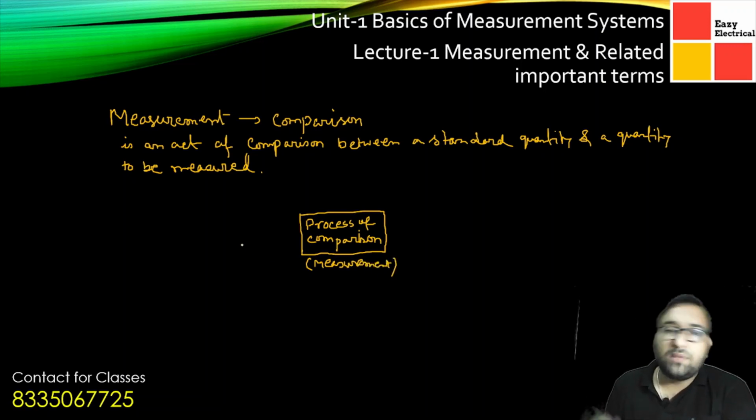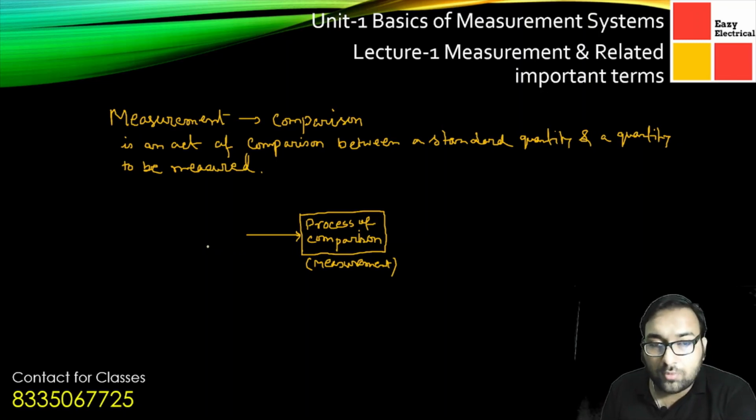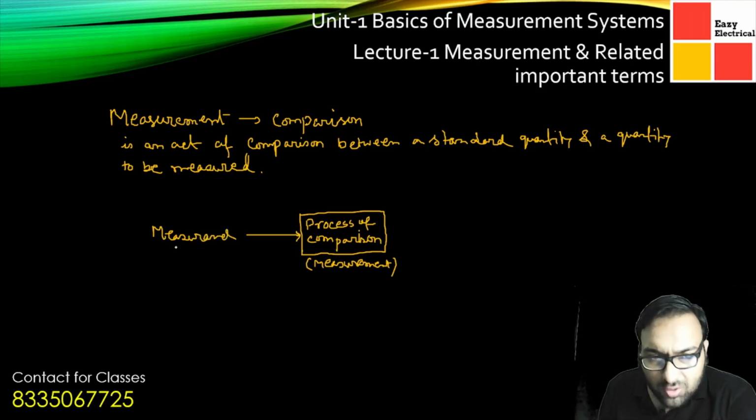Generally, whatever we are measuring, suppose any length, any weight, or any other thing, be it electrical or non-electrical, is the input. In this case, the input is whatever we are trying to measure. We call it the measurand, or input.